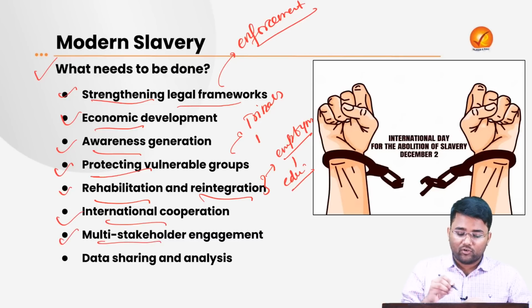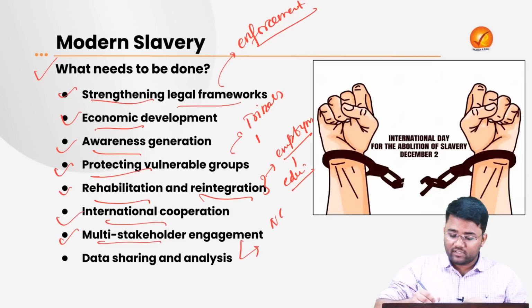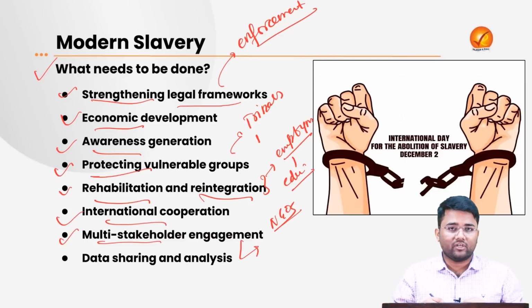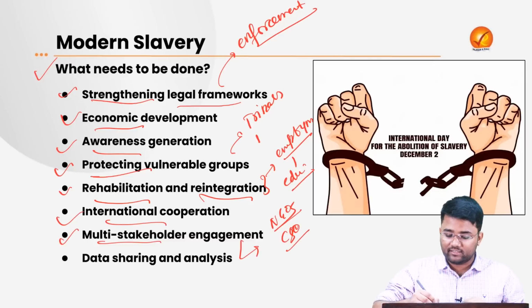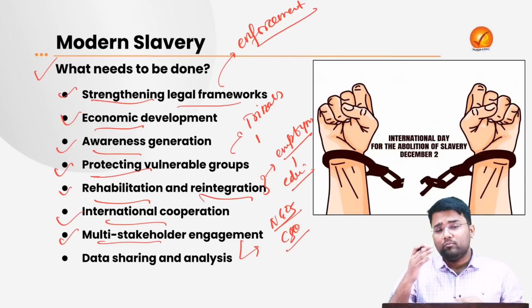Then there is also a need for multi-stakeholder engagement. Here we need to engage with NGOs or non-governmental organizations, civil society organizations, governments at the state or provincial level, then local level governments, and central governments. Everyone should be consulted properly, so that when all stakeholders are consulted, they will collaborate and cooperate, and we will be able to address the issue comprehensively.